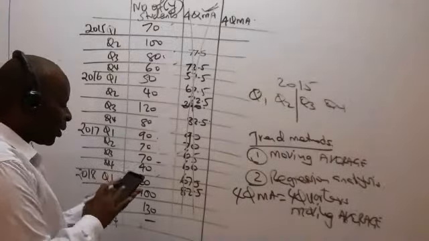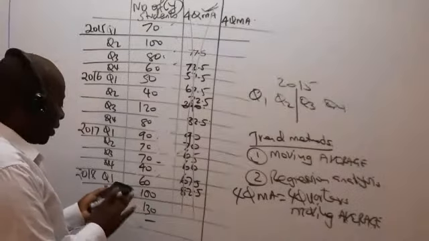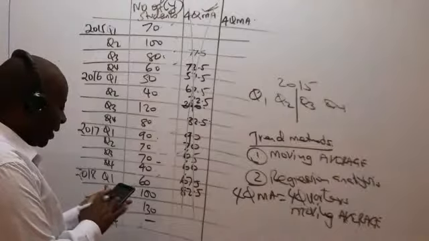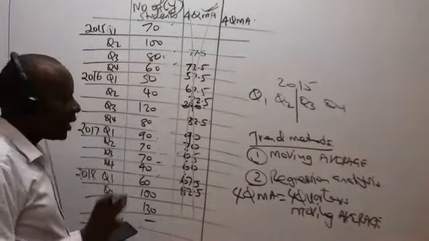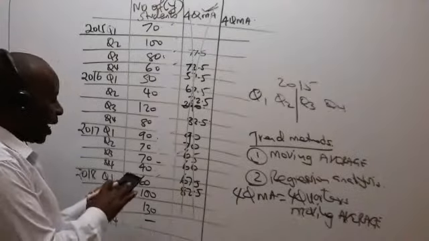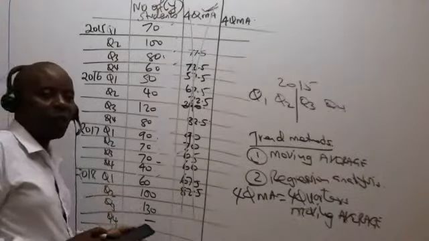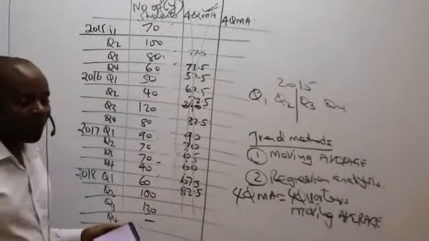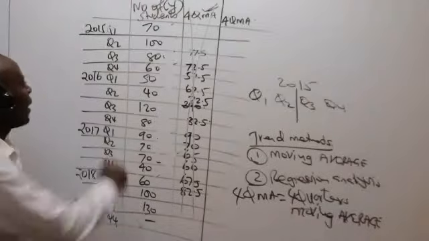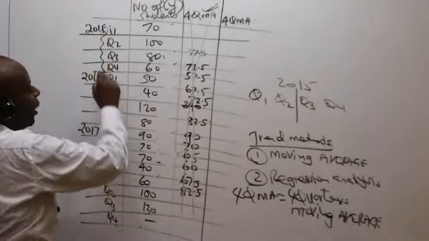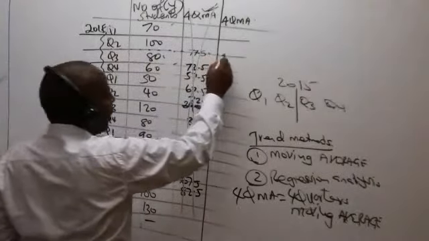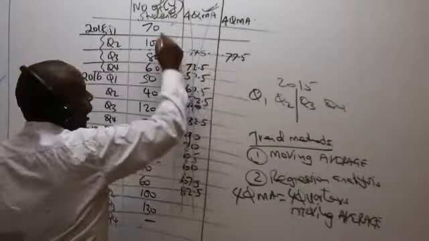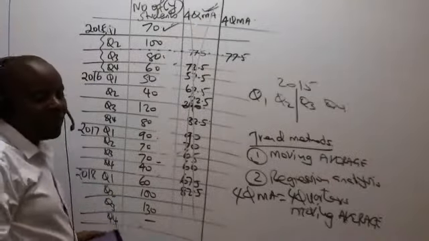So please make sure that you are doing yours. So 70 plus 100 plus 80 plus 60. Those are 4. I'm getting 310. When I get that figure, I average it by dividing it with 4 numbers, and I'm getting 77.5. Where do I write this 77.5? At the middle of the 4 quarters. Middle of the 4 quarters is here. So I write 77.5. And every time I get a moving average, I must tick the topmost figure.